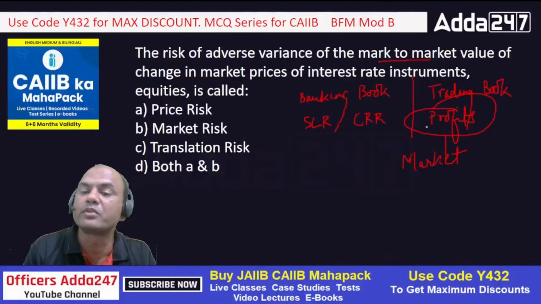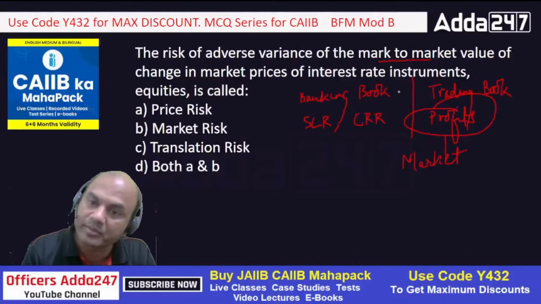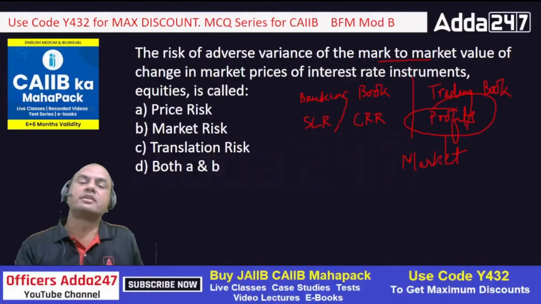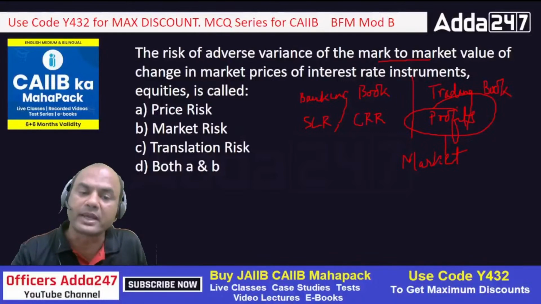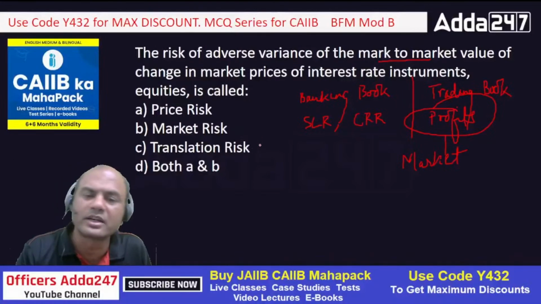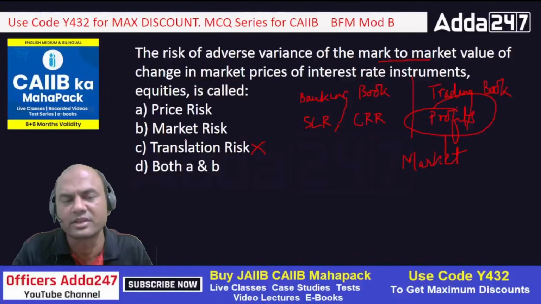So mark to market means what? If my price goes down, then what? So that is mark to market, okay? So the change in market price of interest rate instruments, equities is called price risk, market risk, translation risk, or both A and B. Translation risk is totally different. It has nothing to do with mark to market. Translation means it's just a notional risk, okay?